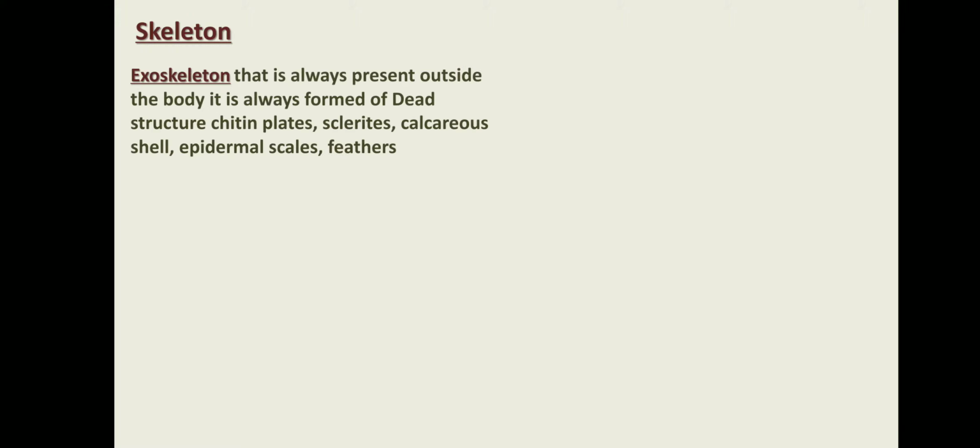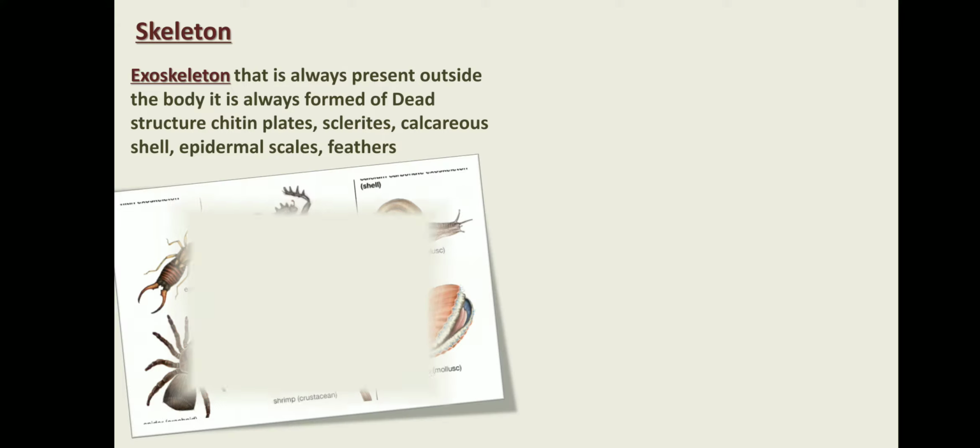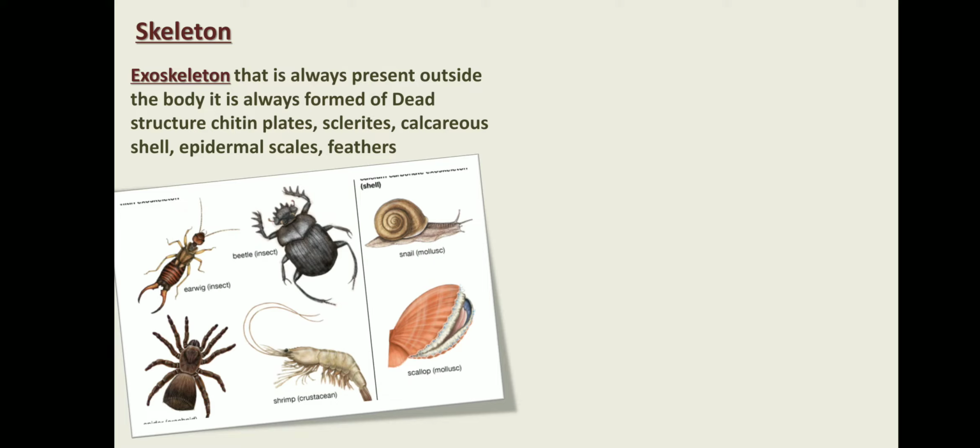Skeleton. Based on the skeleton, first is exoskeleton, meaning it is always present on the surface, outside of the body. It may be made up of chitin plates, sclerites, calcium carbonate shell, and epidermal scales and feathers. All the insects are exoskeleton types of animals, and all the Mollusca have a calcium carbonate shell.